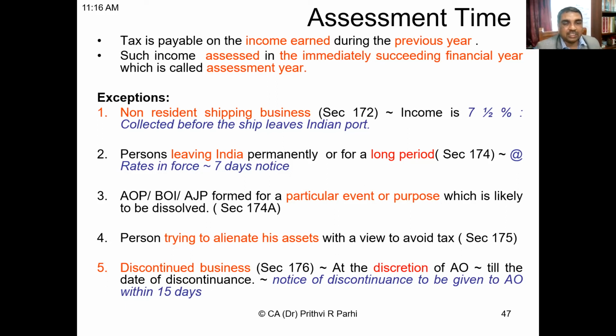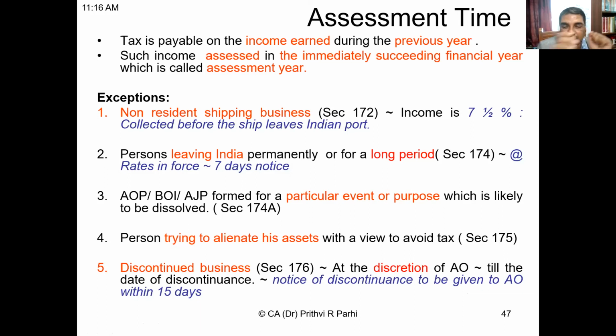And lastly, discontinued business. In case a business is discontinued, the assessing officer at his discretion, this is a discretionary power, can complete the assessment. The other 4 points you have learned are mandatory, meaning the assessing officer has to complete assessment in the previous year itself. But in case of discontinued business, it is at the discretion of the assessing officer. Notice of discontinuance has to be given to the assessing officer within 15 days, and in the previous year itself he can complete the assessment. Section 176 deals with that.